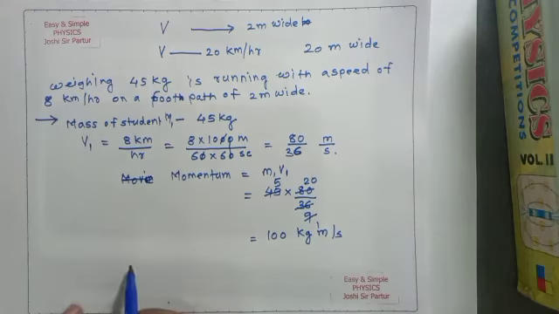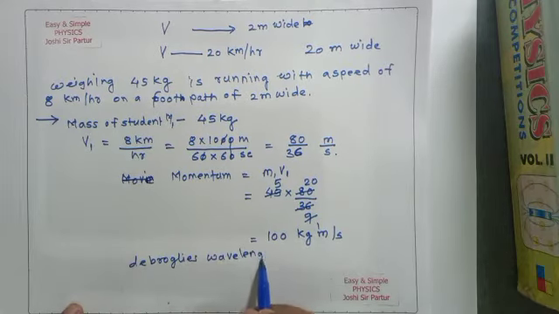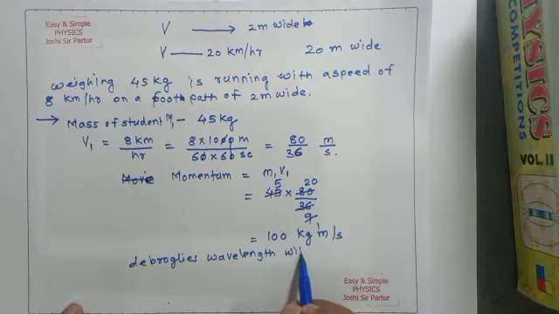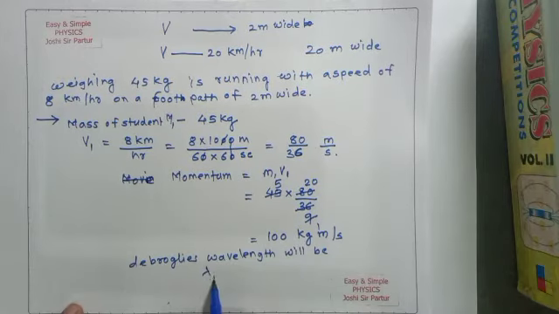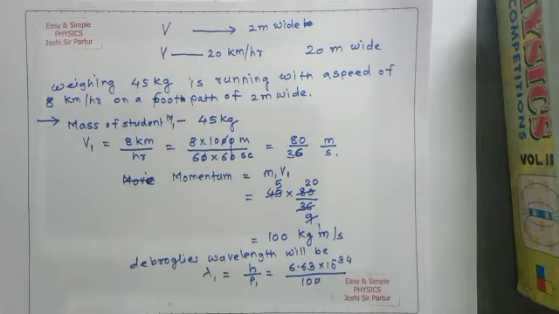So de Broglie's wavelength lambda 1 is equal to h upon p1, that is 6.63 into 10 to the power minus 34 upon 100.